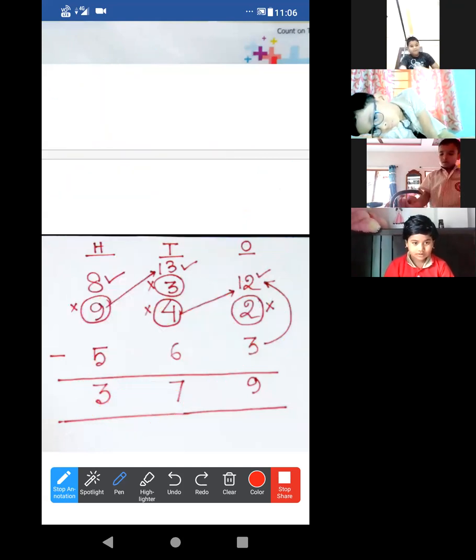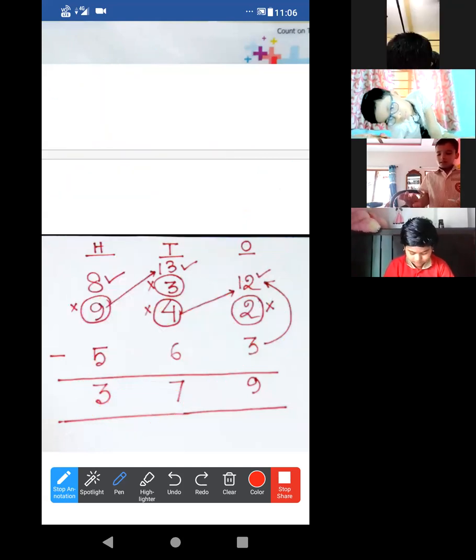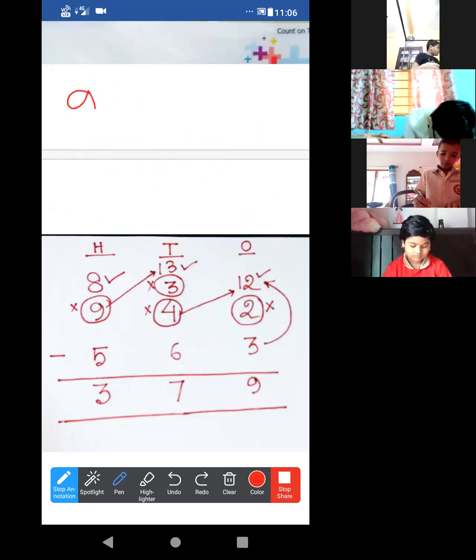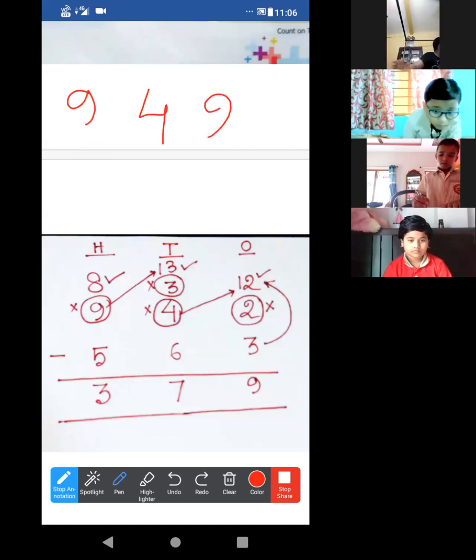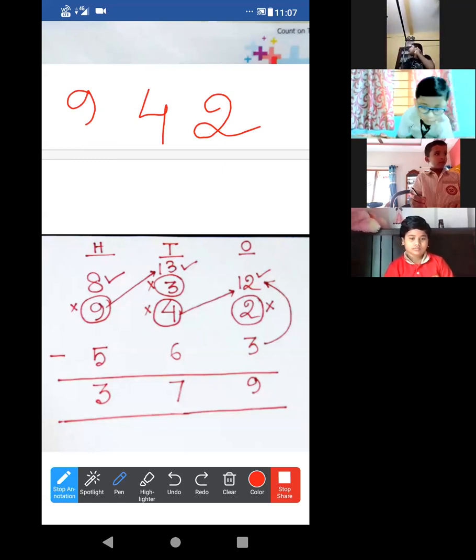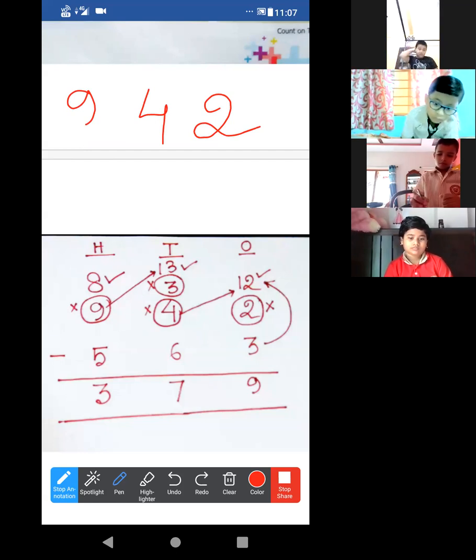Now let me make you understand. You have given that heading, borrowing subtraction. Okay, look, the number was 942. Now no need to write. Don't write, first try to understand. Look, the question is given 942,